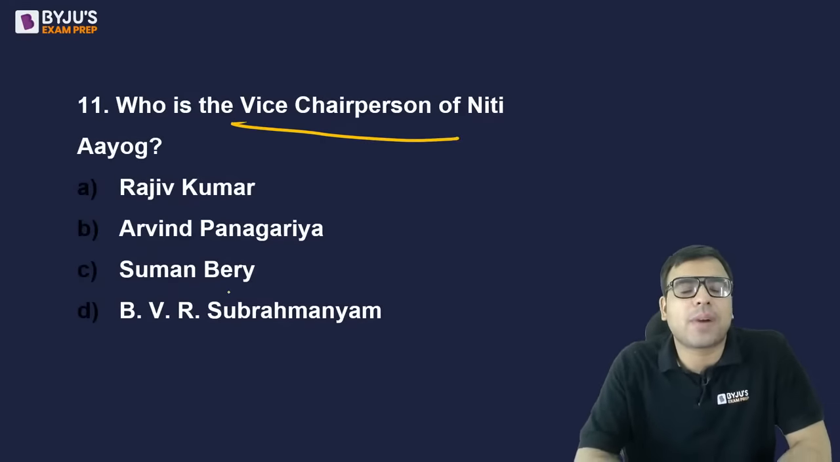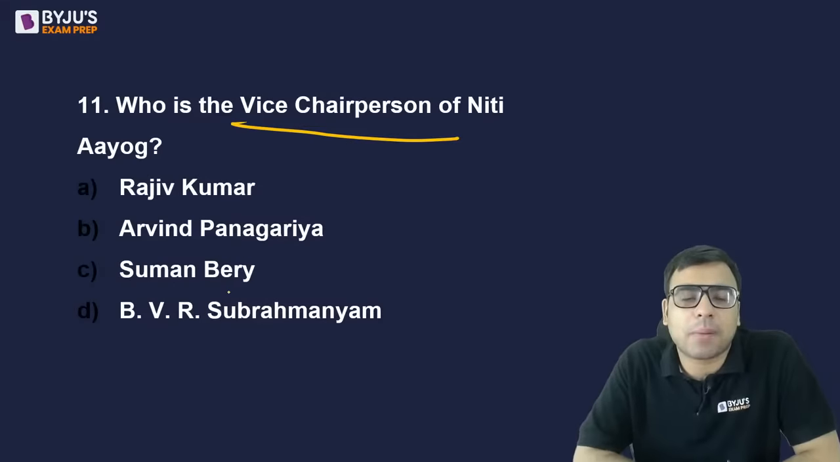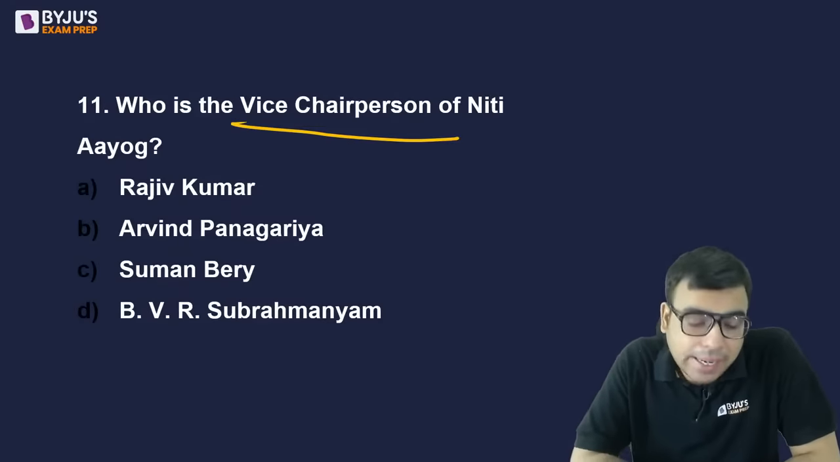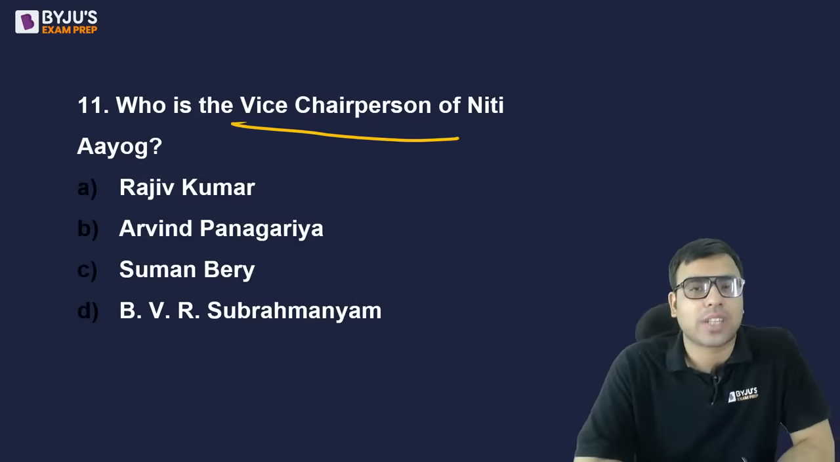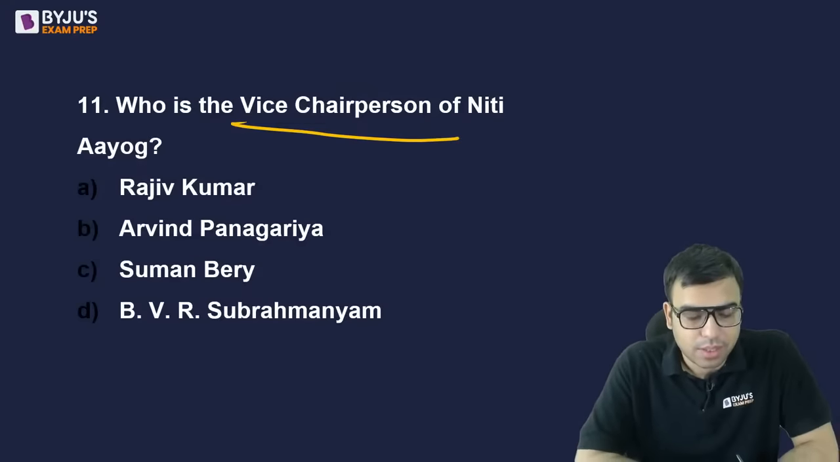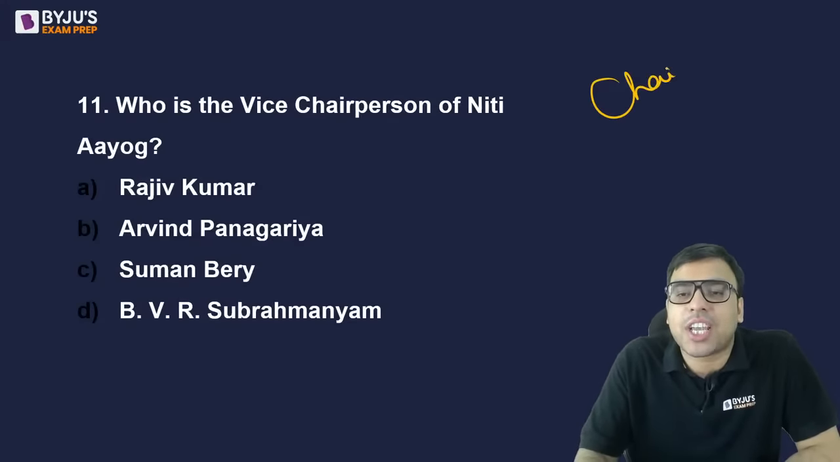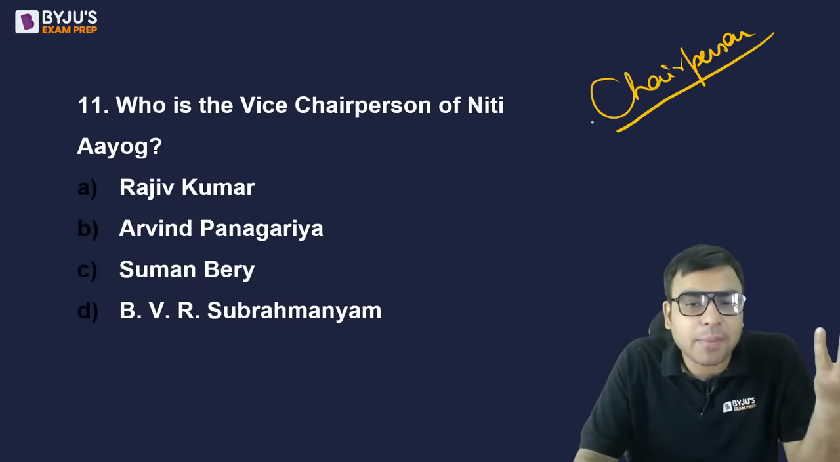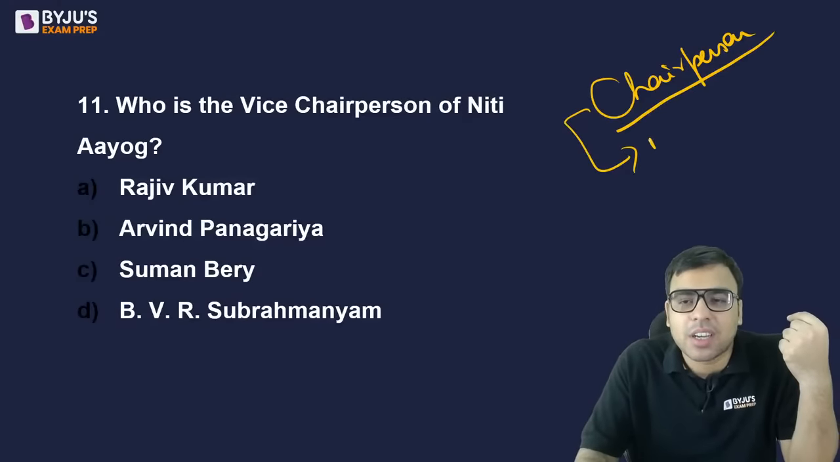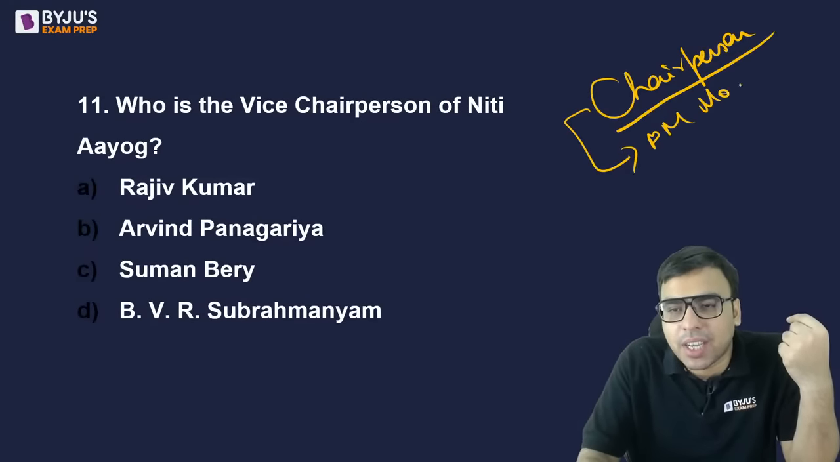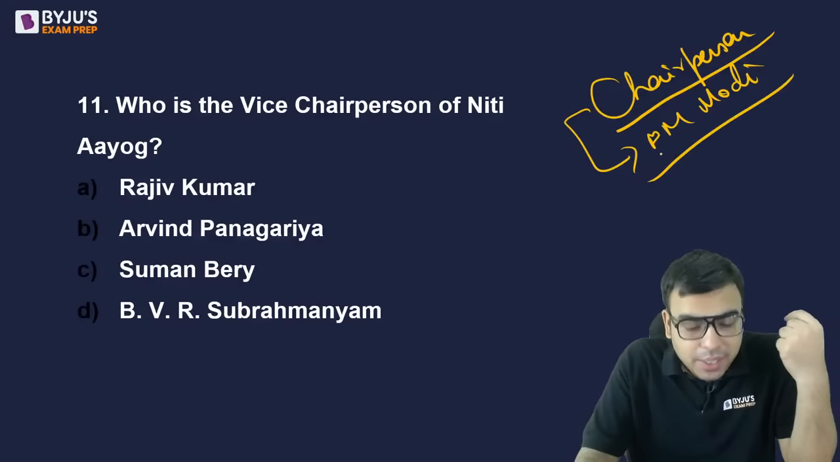Mr. Rajiv Kumar, Mr. Arvind Panagaria, Mr. Suman Beri, Mr. BVR Subramaniam. What is the right answer to this question? Chairperson is actually PM Modi. Aman Mishra is right. Very good. So the chairperson in case of planning commission was also the prime minister at that time, and in case of NITI Aayog is Modi ji. So PM Modi. Okay. And who is the vice chairman then?